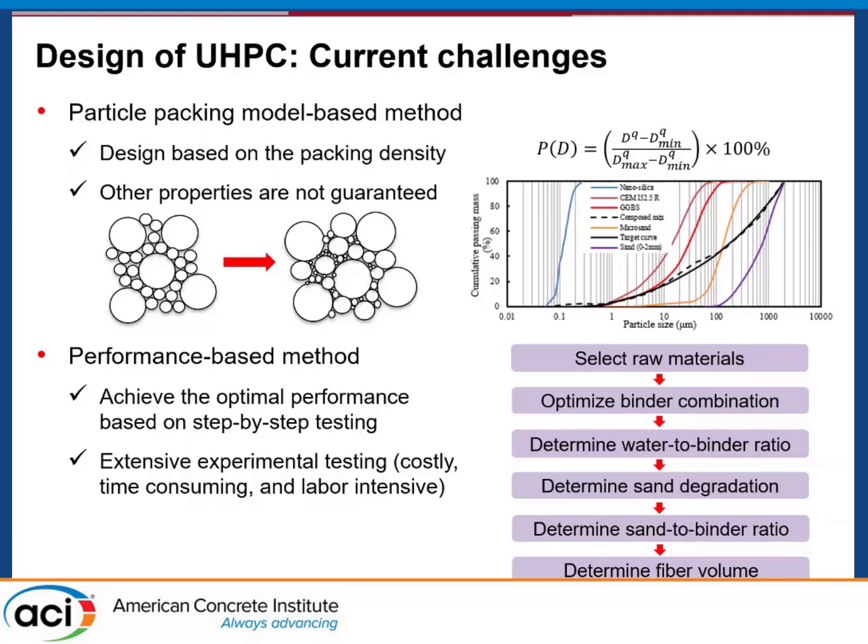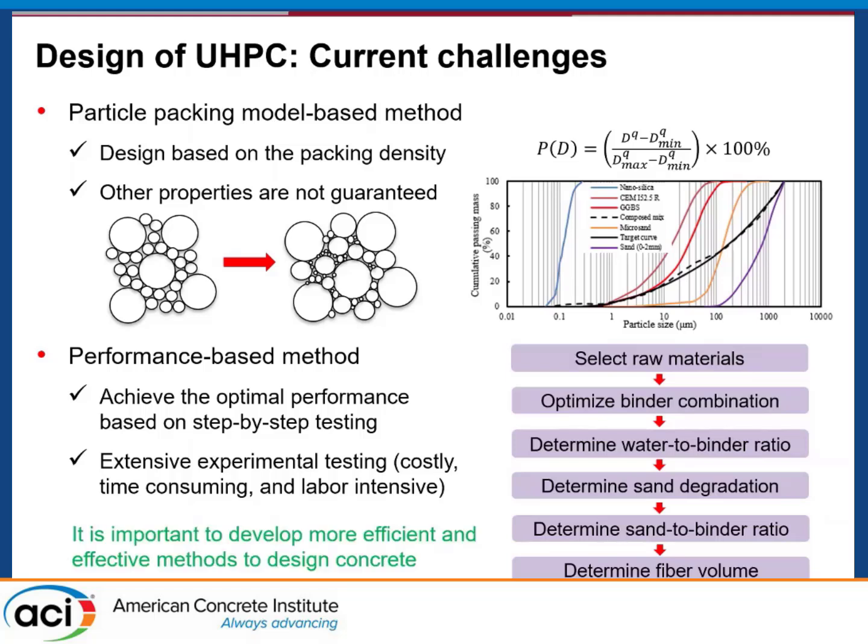So in laboratory practice, we often use performance-based methods. We conduct a series of experiments step by step to design and optimize the material. This method works very well, and that's the very popular method used in current practice. But this method is inefficient in time and cost.